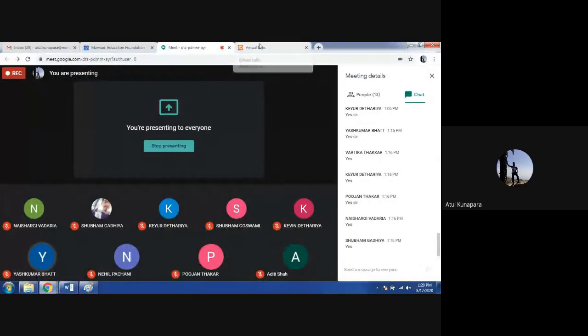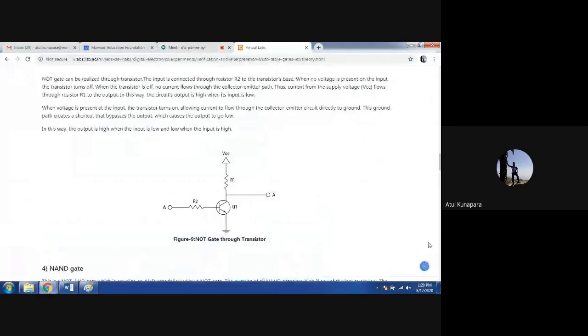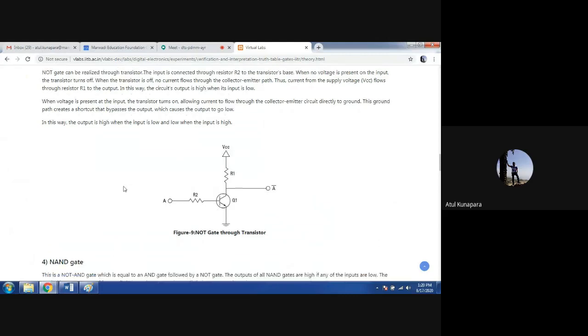Now once you have this clear for the 3 basic gates, AND, OR and NOT are known as the basic logic gates. Basic logic gates because they can be used to realize any other gates, right? So now the other gate which is coming, let us say the NAND gate.